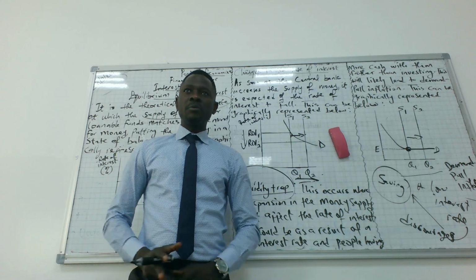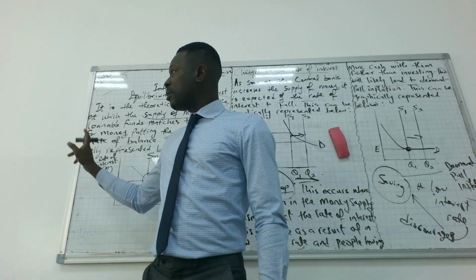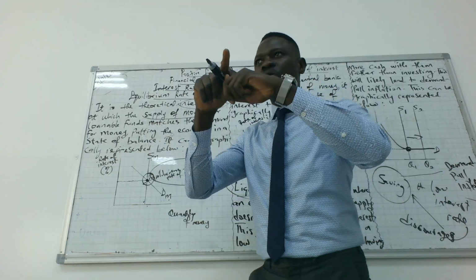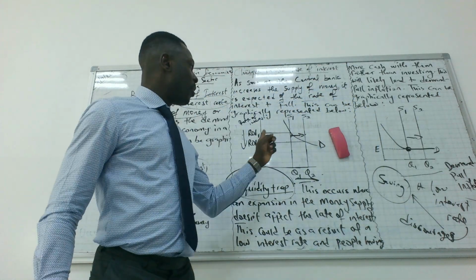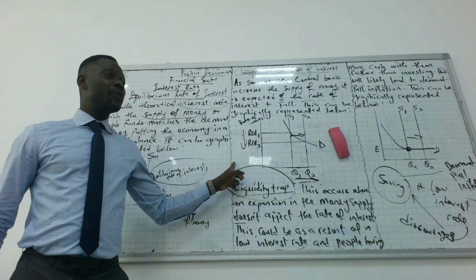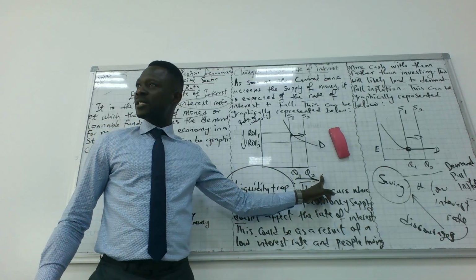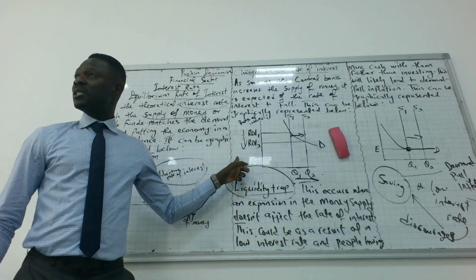Any question about equilibrium interest rate? There's equilibrium, which means demand and supply of money are equal or match. There's a fall in the interest rate based on the fact that the supply of money has increased and the quantity of money in circulation has increased. That brings about a fall in interest rate.